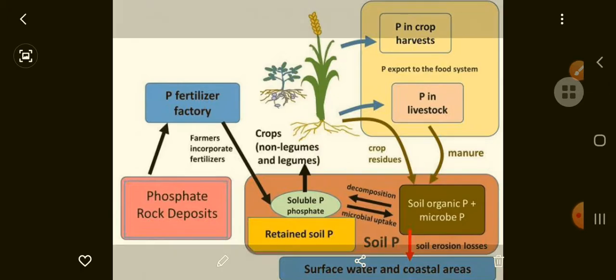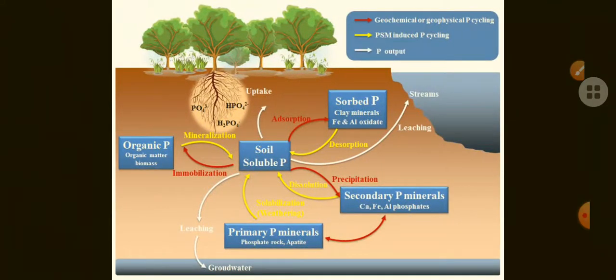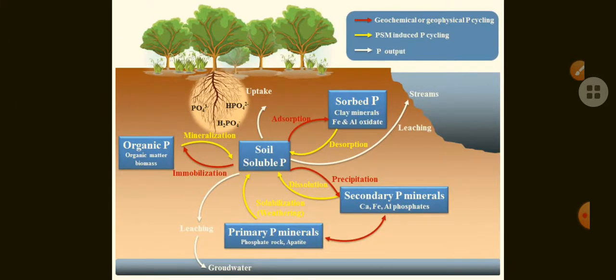That type of insoluble phosphorus settles down at the bottom of lakes, oceans, or water bodies. Along with the water it runs away into the rivers or water bodies and settles down as sediments.